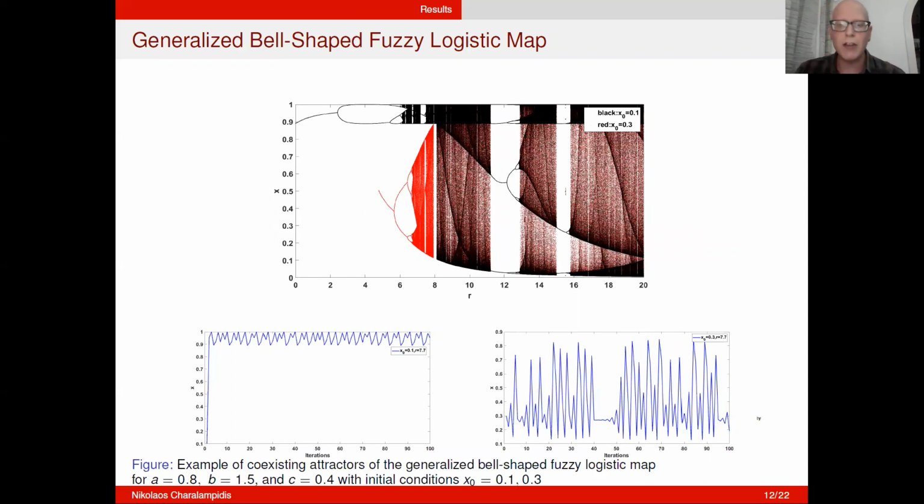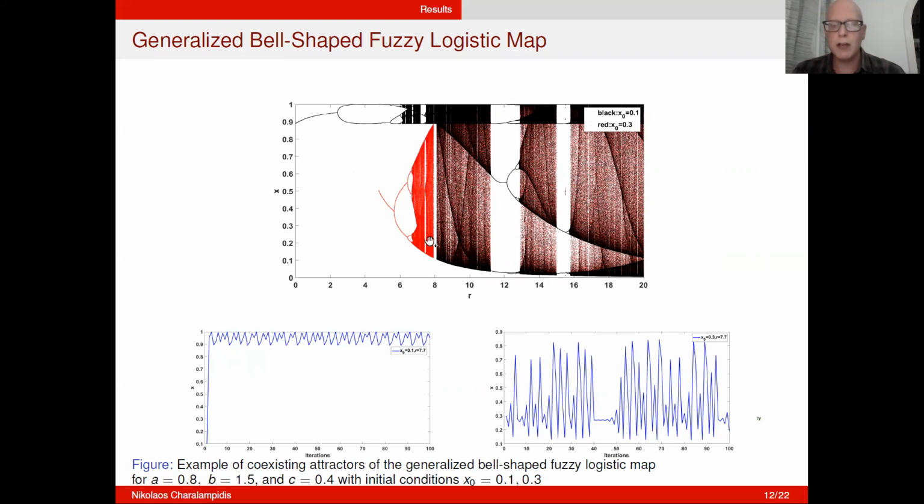But this is not all. The system also exhibits another interesting phenomenon, which we do not see in the classic logistic map, that of coexisting attractors, meaning that for different initial conditions, but the same parameter values, there are different regions of attraction for our system. For example, here in this bifurcation diagram, in black, we used an initial condition of 0.1. And with the red, we see that the system follows a different region of attraction for an initial condition of 0.3.